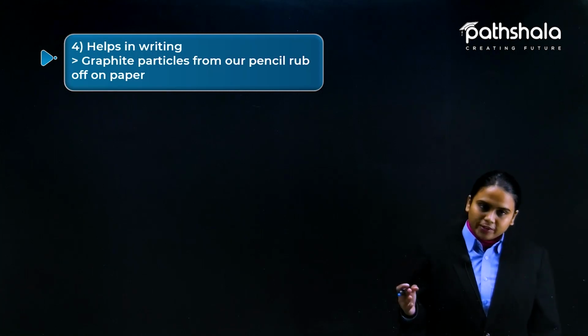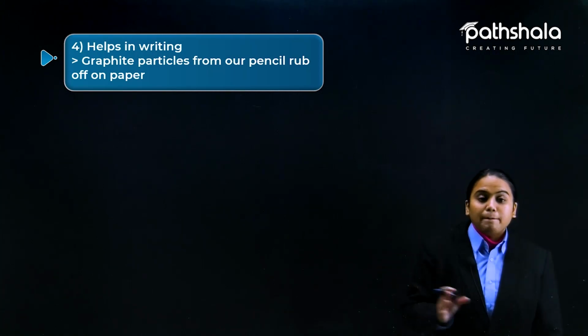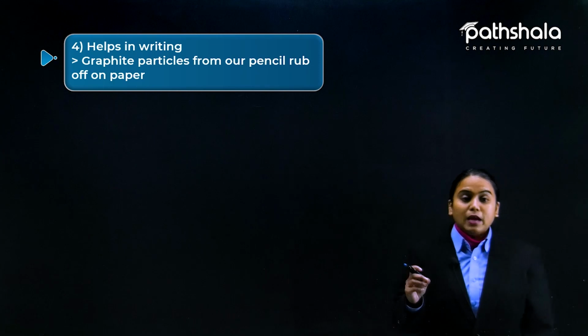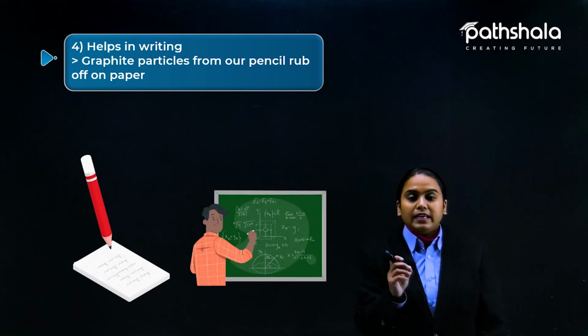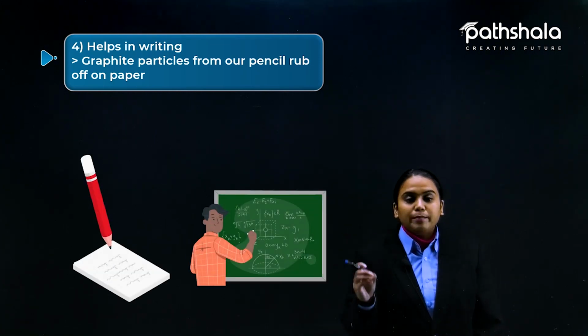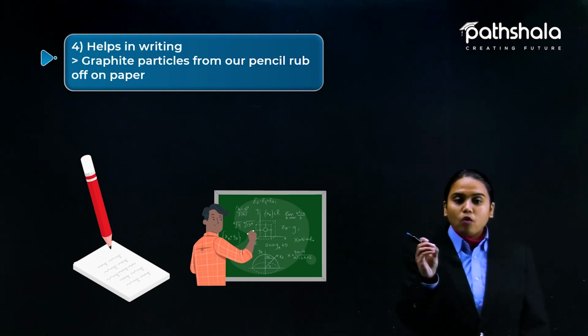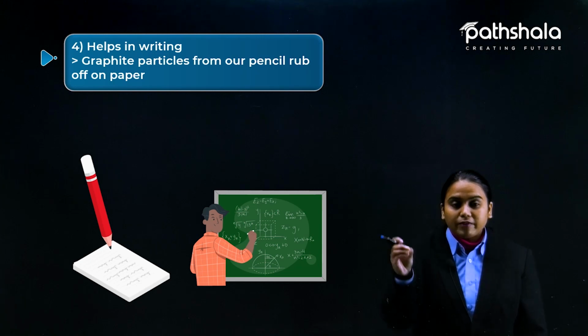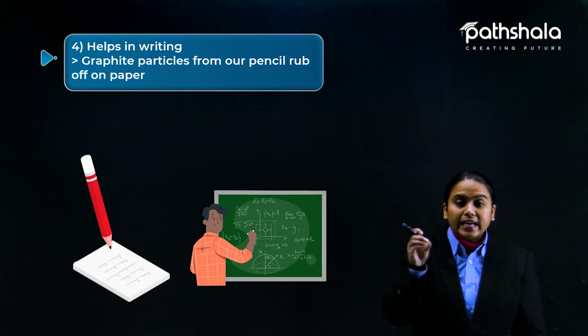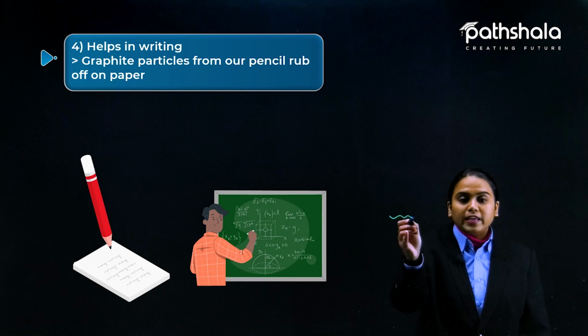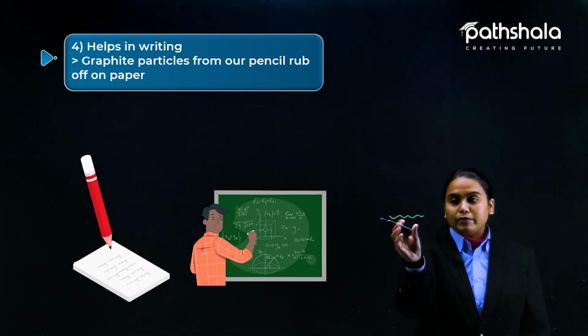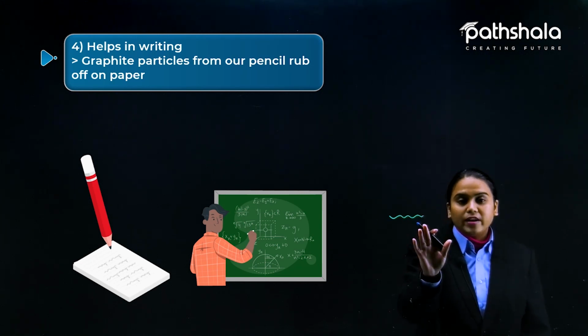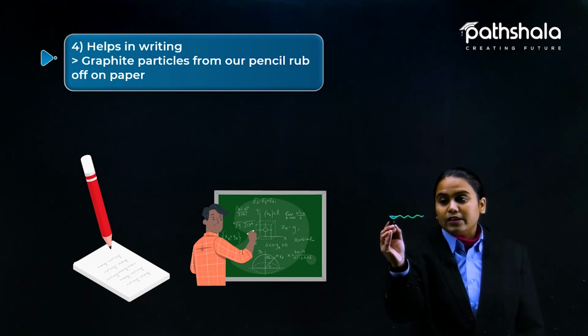One more example of the advantage of frictional force is your writing. Because of the friction between your pencil and the paper, the graphite rubs over it, because the graphite particles get inserted in the irregularities of the surface of the paper. If we zoom in on the paper, there must be irregularities like this, and the surface gets filled by the graphite particles.